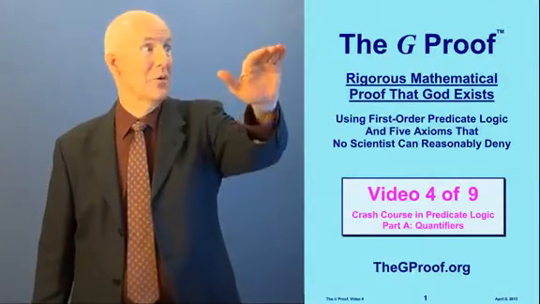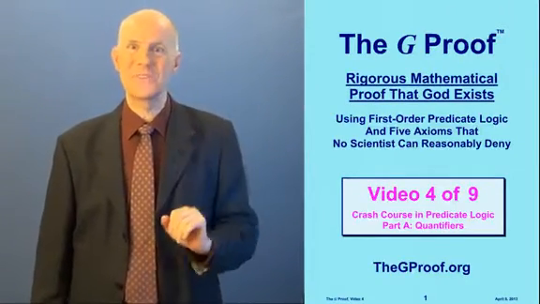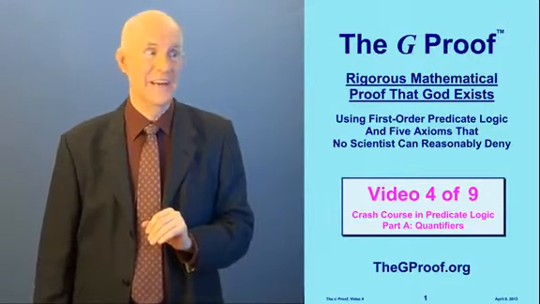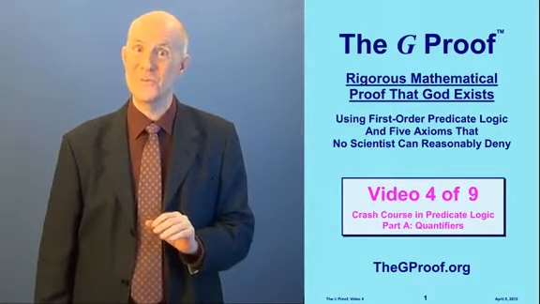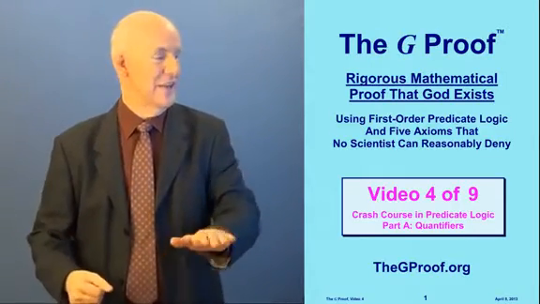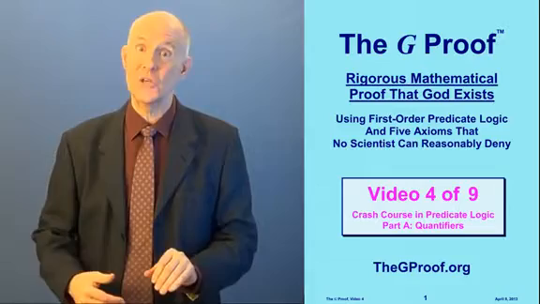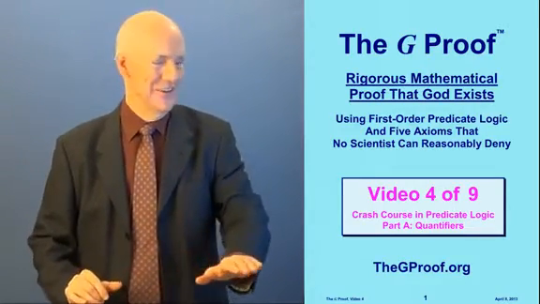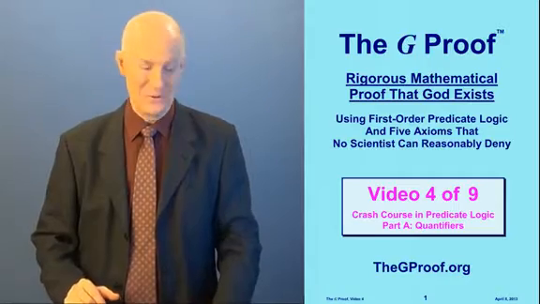So we're continuing along with the G proof, our rigorous mathematical proof that God exists using first order predicate logic and 5 axioms that no scientist can reasonably deny. This is video 4 out of our 9 videos, and it is entitled Crash Course in Predicate Logic, Part A, Quantifiers.